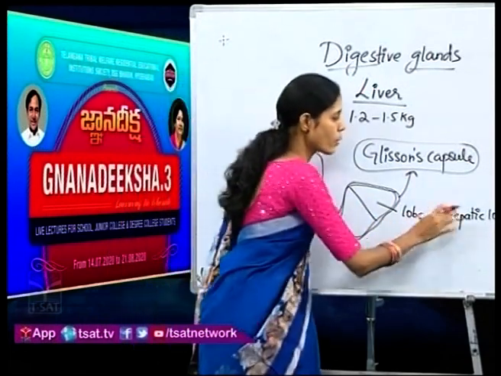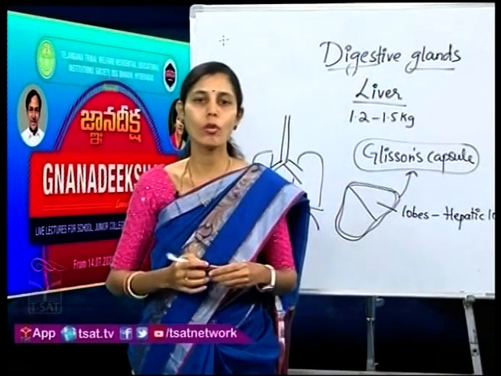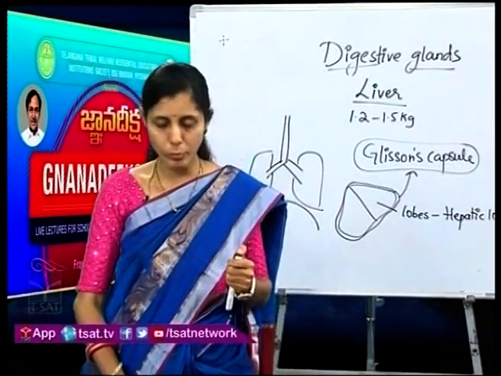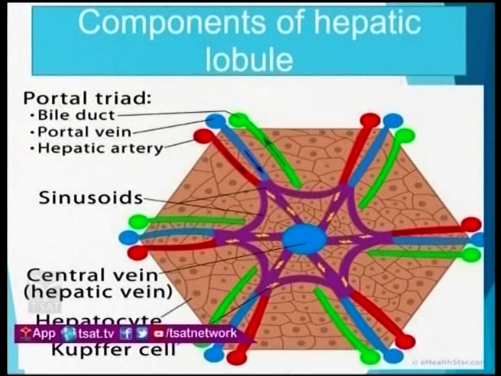Now, if you take a look at the structure of this hepatic lobule on the slide, you can see, children, it is made up of many hepatocytes. Hepatocytes are nothing but hepatic cells. Cyte is cell. You already learned it in your botany and zoology in your first year. Cyte always refers to cell. So, there are rows of hepatic cells arranged one behind the other in the hepatic lobule.